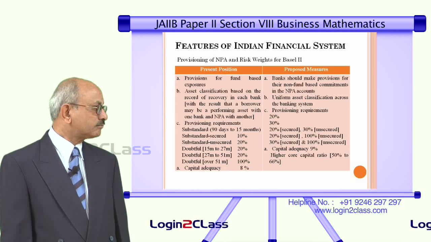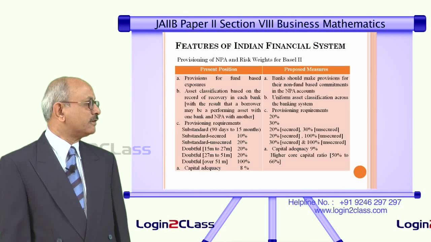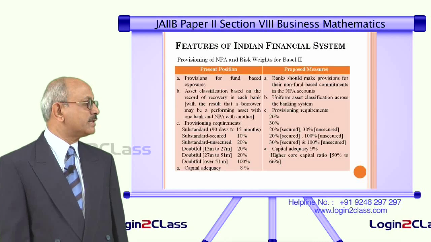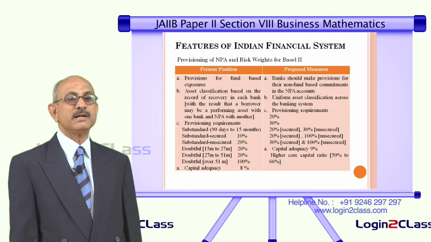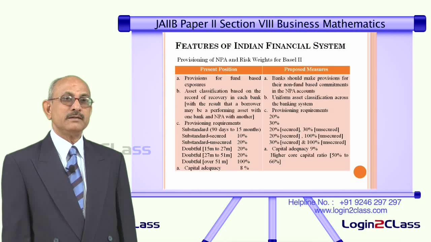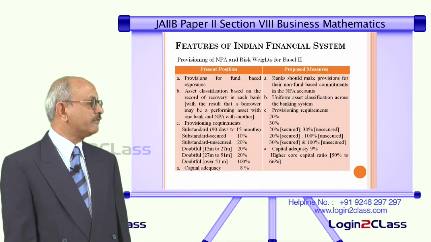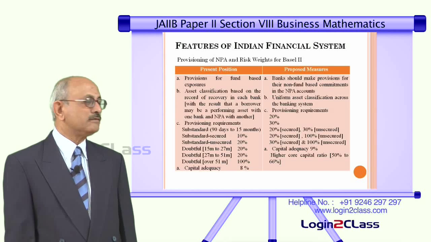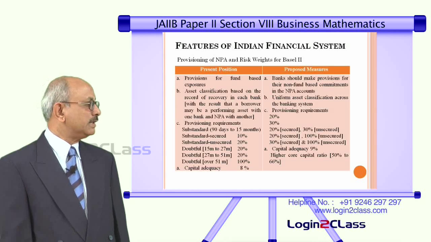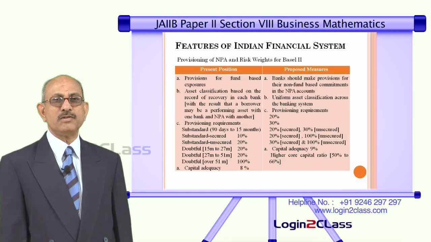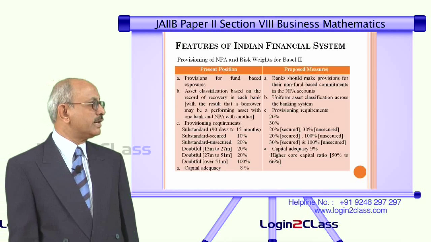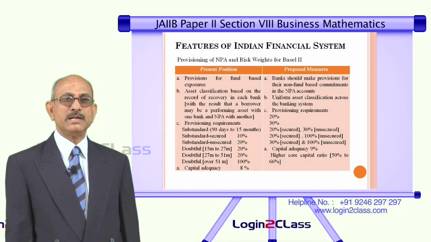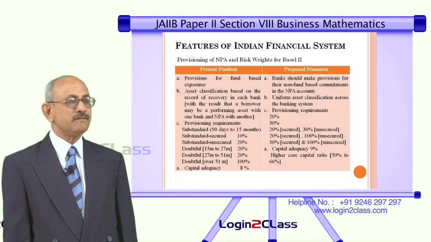In the case of Basel 1, provisions were for fund based exposures, and in the proposed measures for Basel 2, banks should make provisions for the non-fund based assessments in the NPA account. That means there was only provision for fund based exposures. For non-fund based there was no provision. So, in the case of Basel 2, you have to start providing funds for non-fund based exposures also. For example, your letters of credit and guarantees where no funds are involved, but still if they turn out NPAs, we need to provide for. That means a certain portion of the profit has to be kept separately to take care of these non-fund based commitments.